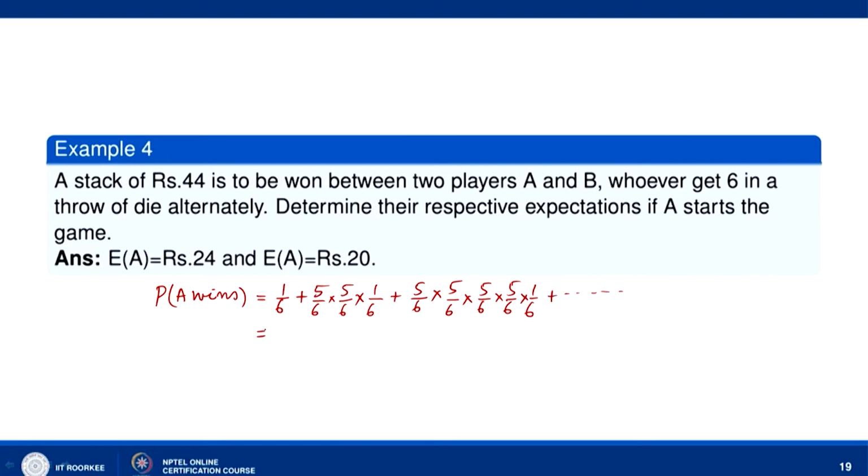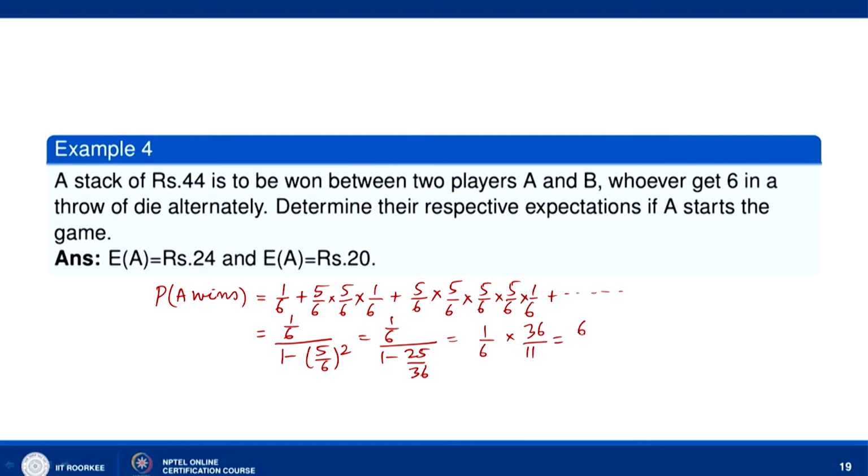Now this is a geometric progression, and the sum of this series is a upon 1 minus r. So, 1 by 6 divided by 1 minus (5 by 6) whole square. So, this is 1 by 6 divided by 1 minus 25 by 36, and this comes out to be 1 by 6 into 36 by 11.